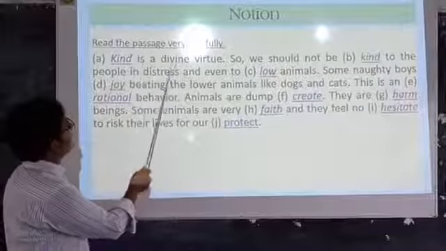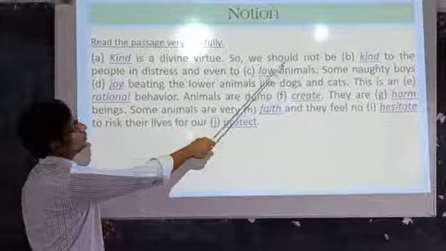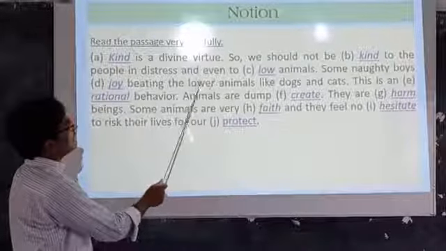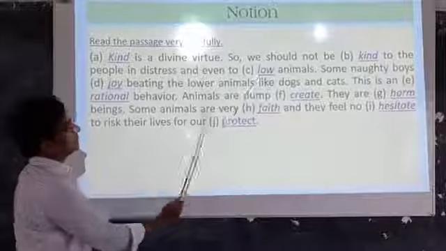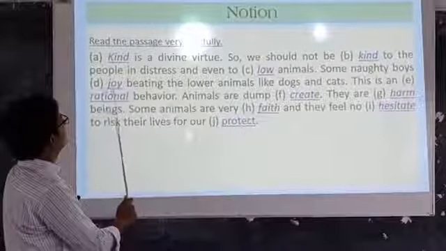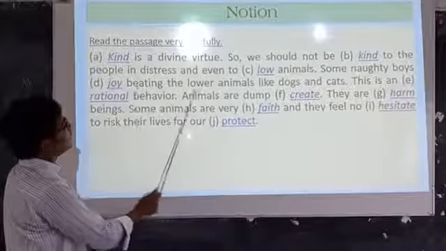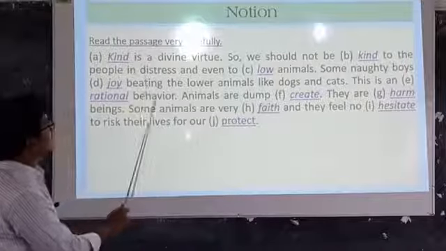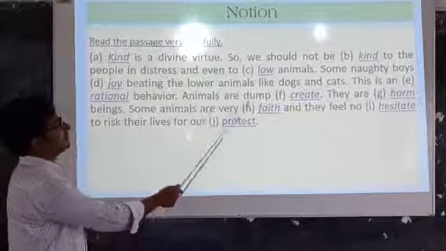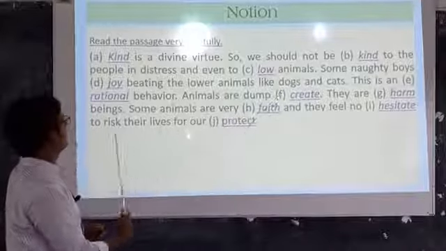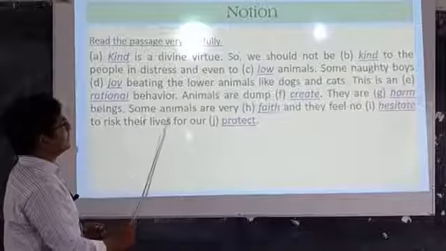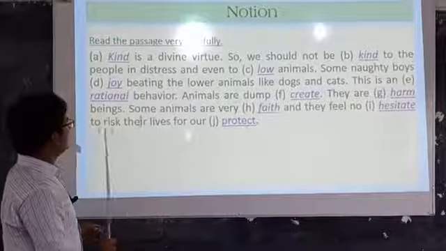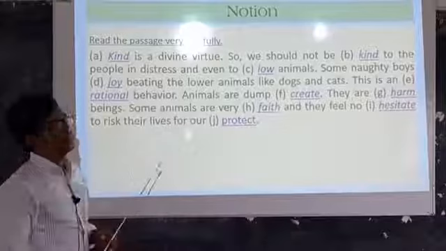Kind is a divine virtue, so we should not be kind to the people in distress and even to low animals. Some naughty boys enjoy beating the lower animals like dogs and cats. This is an rational behavior. Animals are dumb creatures, they are harm beings. Some animals are very faith and they feel no hesitate to risk their life for our protect.